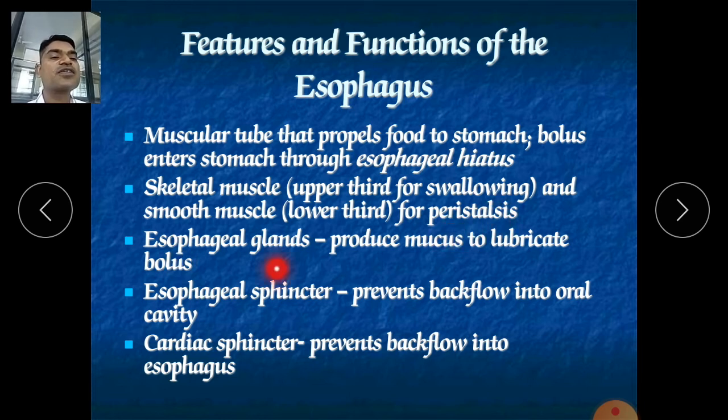Esophageal glands produce mucus to lubricate the bolus. So it provides a moist environment for the ciliary movement. Ciliary movement means forward movement. Suppose you keep any particle on the mucosa inside your mouth or pharynx or here, it will move forward in a downward direction.